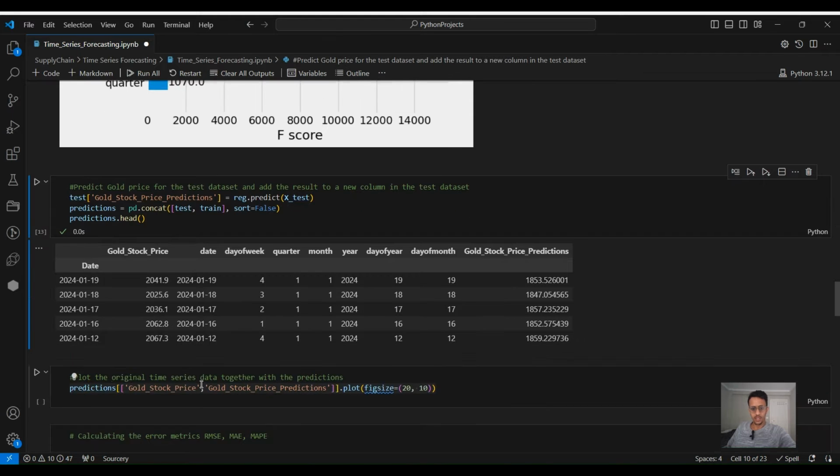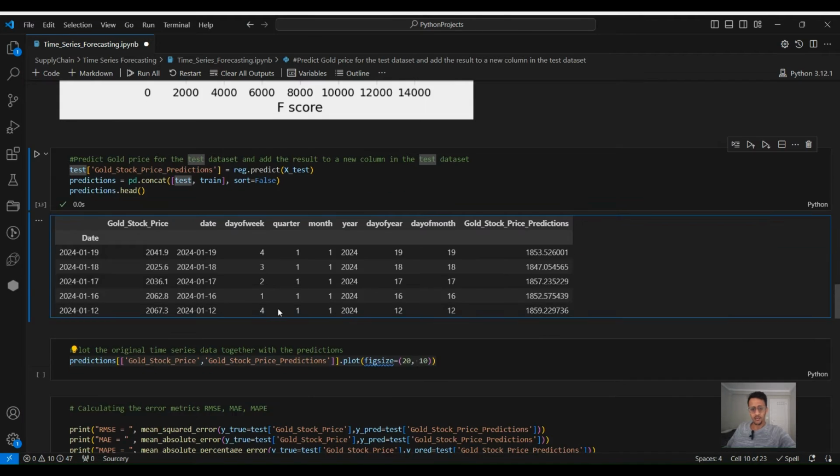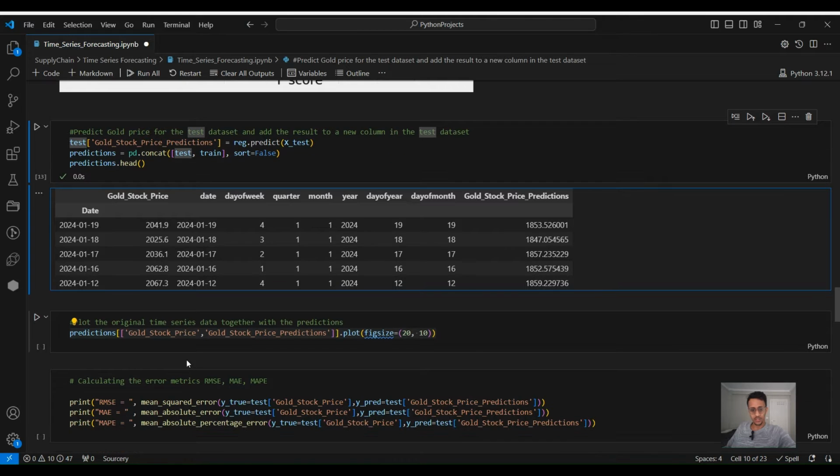So let's run this, and now if you can see, we have the price, we have the features, and we have the predicted price, the new column that we have added. The date is here as in two columns because we have the date in the X and in the Y, so it's okay. But now we have one data frame that has the predictions. And now finally, let's plot this and then calculate the error metrics.